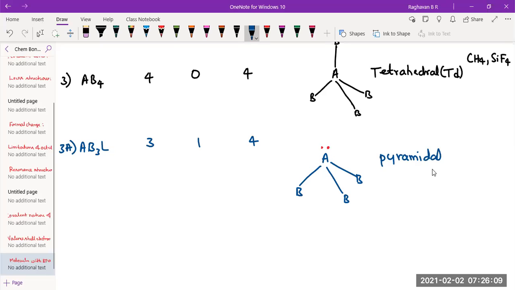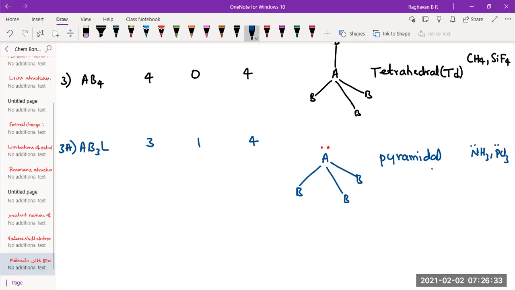Pyramidal structure. Okay. So this pyramidal structure will be seen in NH3 molecule. There is lone pair on nitrogen atom and it is surrounded by 3 hydrogen. Like that PCl3, phosphorus trichloride. Okay. So this is AB3L.